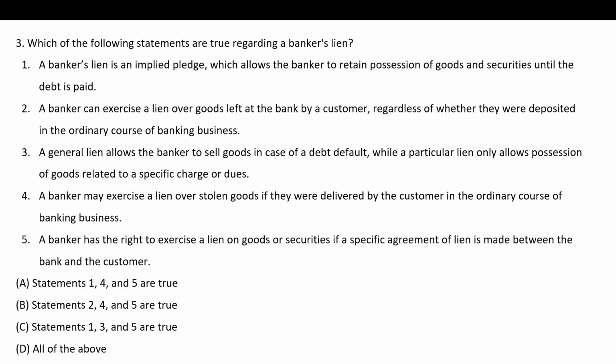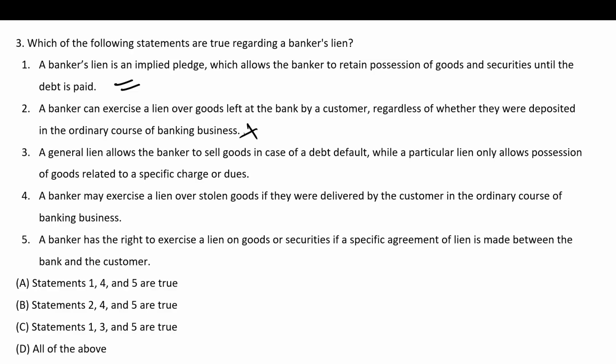Which of the following statements are true regarding a banker's lien? A banker's lien is an implied pledge which allows the banker to retain possession of goods and securities until debt is paid. So this statement is true. A banker can exercise a lien over goods left at the bank by customer regardless of whether they were deposited in the ordinary course of banking business. No, if left mistakenly, bank cannot use it. So this is not correct.